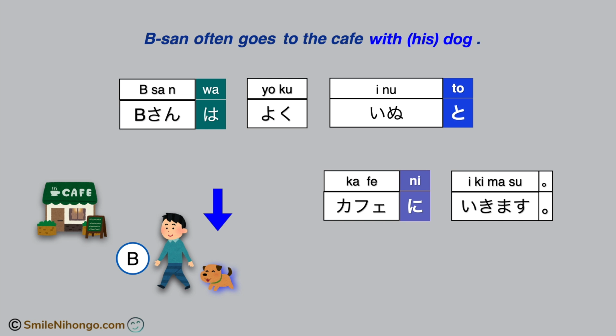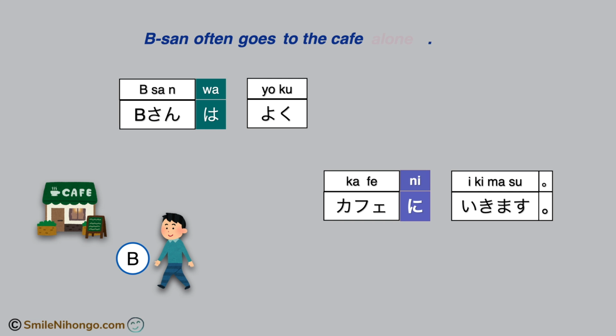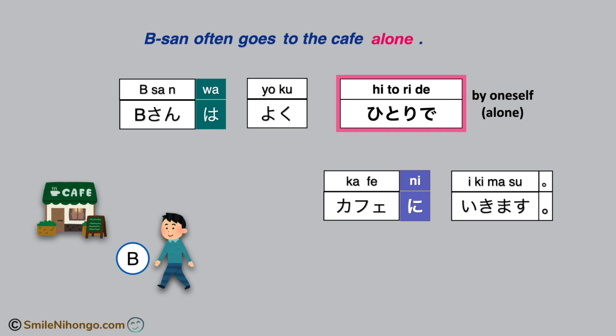And of course, if he goes to the cafe by himself, then you have to say B さんはよく一人でカフェに行きます。Now, let me show you something a little bit more complex.